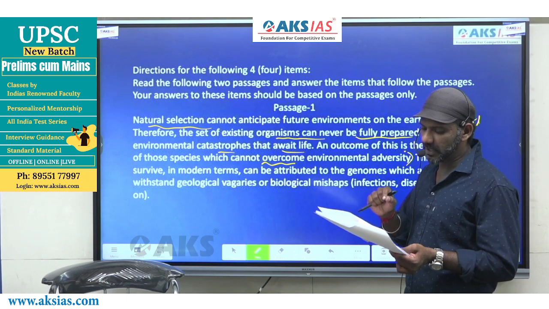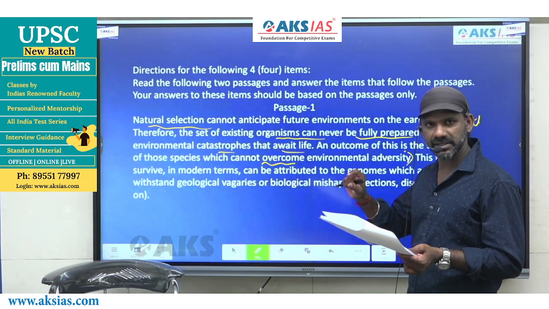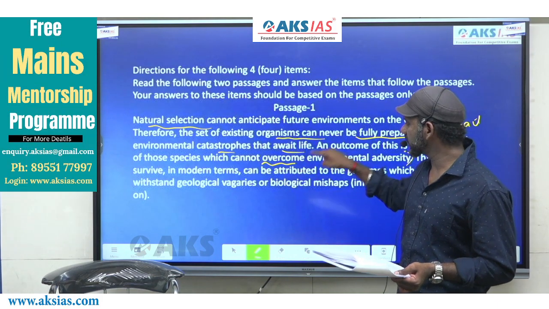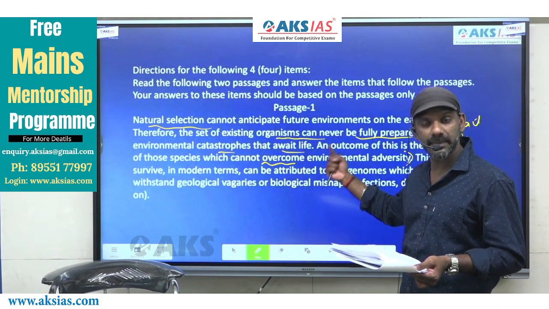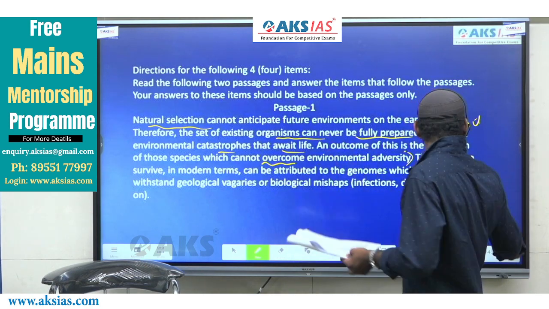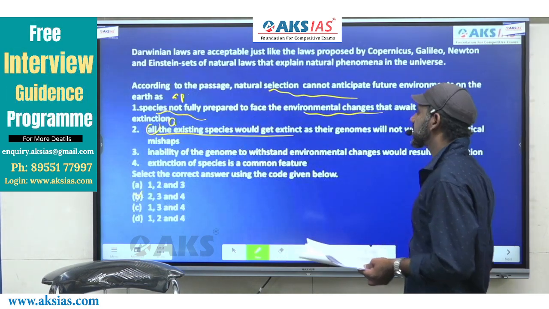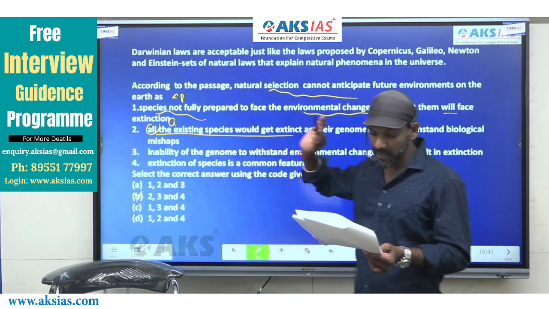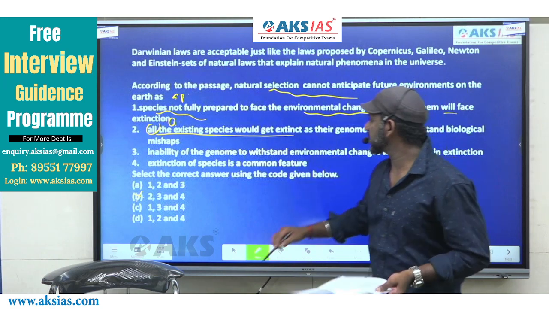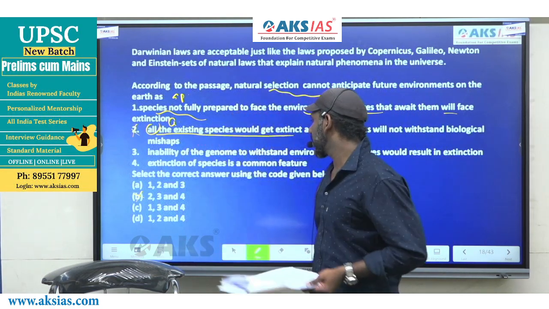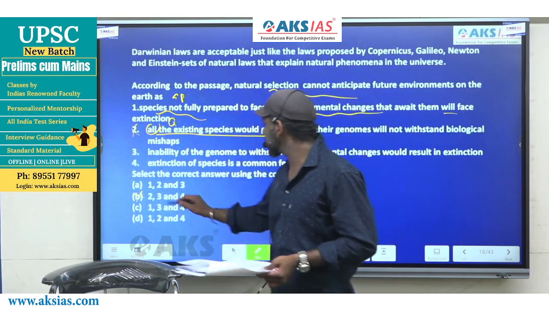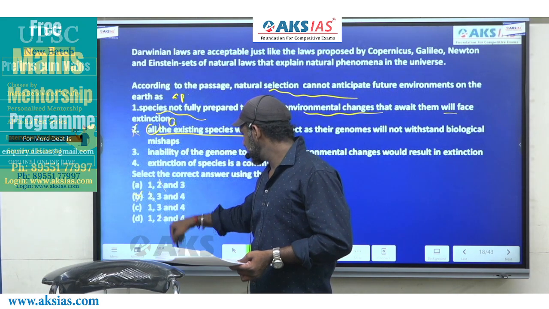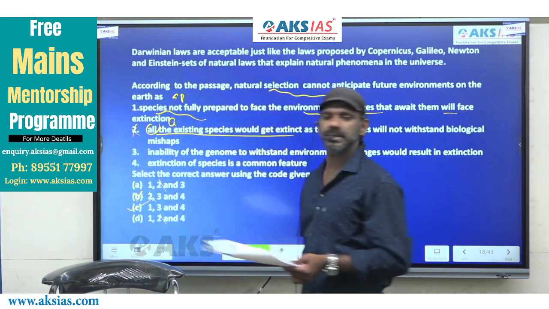This is talked about the particular set of species. We are not talking about all the existing species here. We are talking about the species that cannot overcome environmental adversity. Here it is specific, whereas 2 says all the existing species will become extinct. General and specific will not go together. 2 shouldn't be considered. As 2 is gone, easily 3 options are eliminated. A is gone, B is gone, D is gone, the answer must be C.